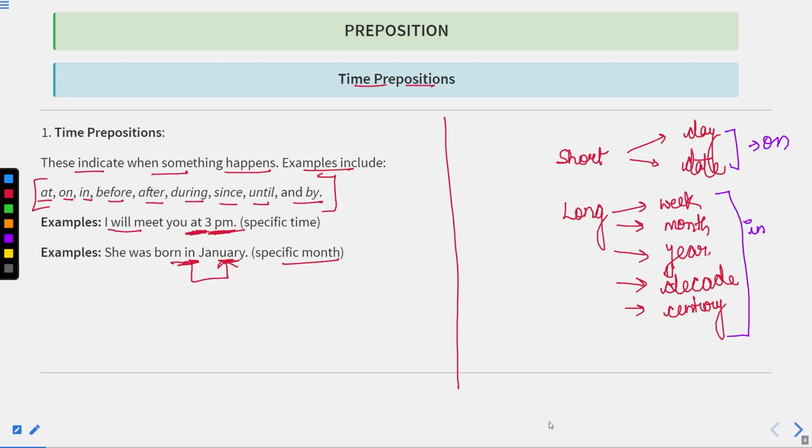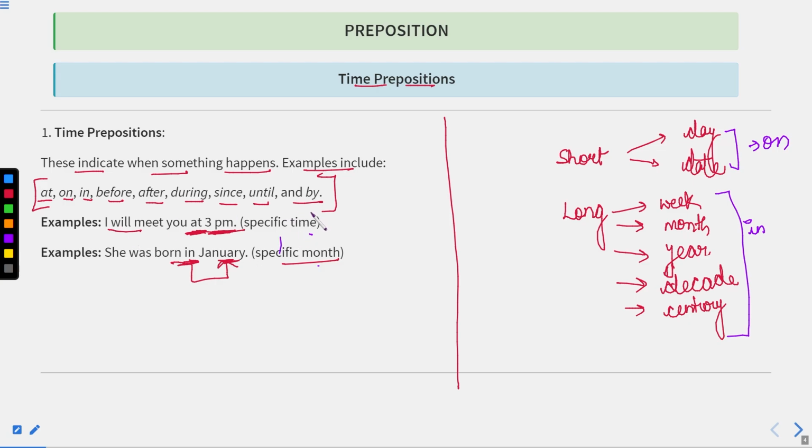So in this manner we can use in for the long time durations, whereas for the short time durations we basically use on. For example, on Monday, on Sunday, on 25th of August, on 6th of August. So we use on for the short time durations, but in for the long time durations. Well, we are going to elaborate this later on. So for a specific month or a specific time, we are using prepositions.